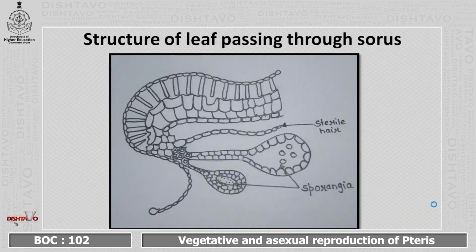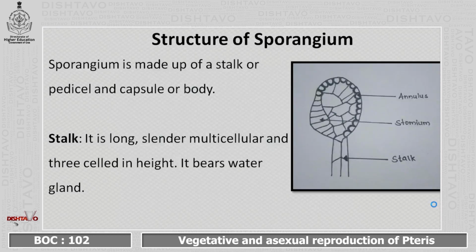Sterile hairs are also present in between the sporangia. This is the diagram of the structure of a leaf passing through the sorus, in which we can see the different developmental stages of different sporangia, and sterile hairs are also present. Moving on to the next, that is the structure of sporangium. Sporangium is usually made up of a stalk or pedicel and a capsule or body. As you can see in the diagram, the lower portion is denoted as the stalk and the upper oval portion is the capsule of the sporangium.